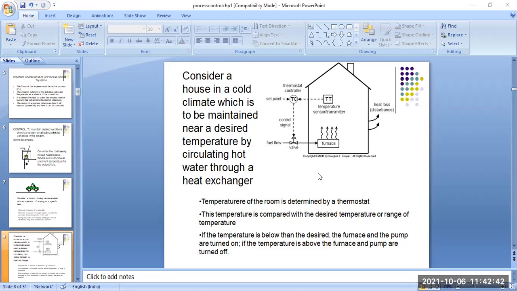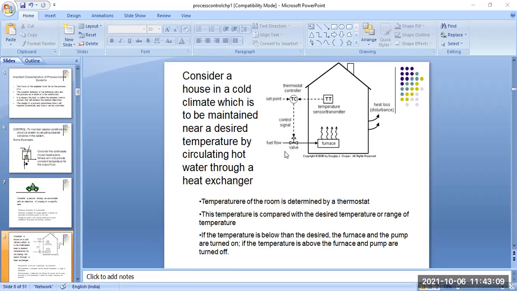Number two, this temperature is compared with the desired temperature, or also a range of temperature. I am telling you that a range is also present here. Number three, if the temperature is below the desired value, the furnace and the pump are turned on. And if the temperature is above, the furnace and pump are turned off.